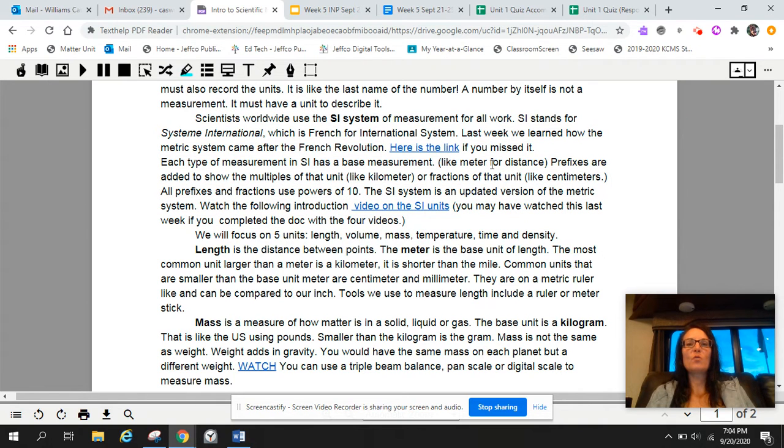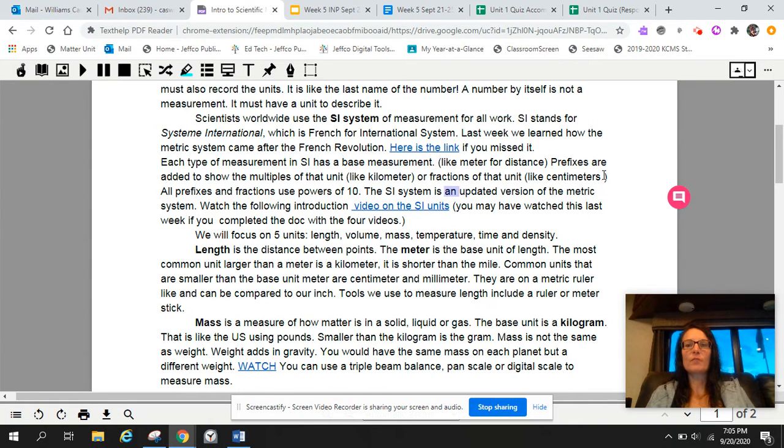So if you have heard of a kilometer, meter is the base unit, and the kilo in the front, like here, this word, is the prefix. Anything that goes in front of a word is a prefix. So that means larger. It's larger than just this base unit meter.